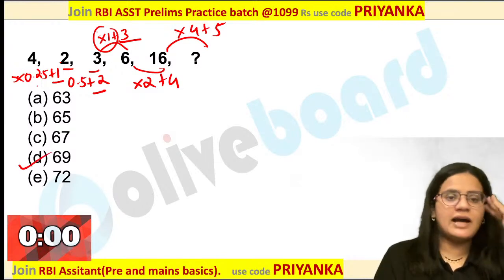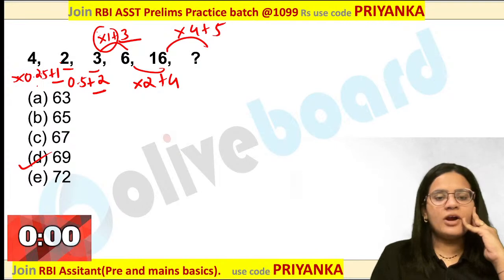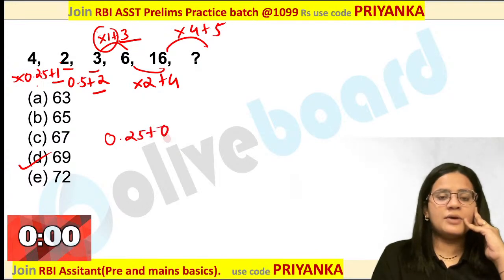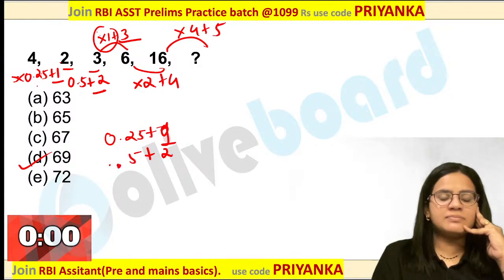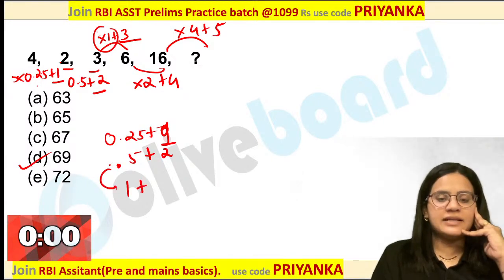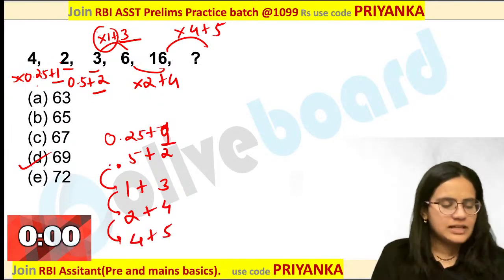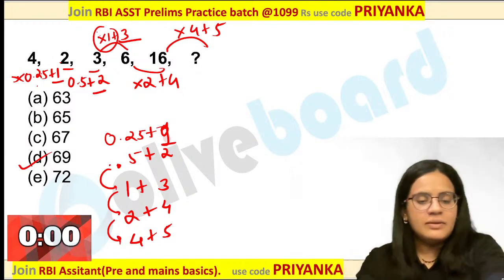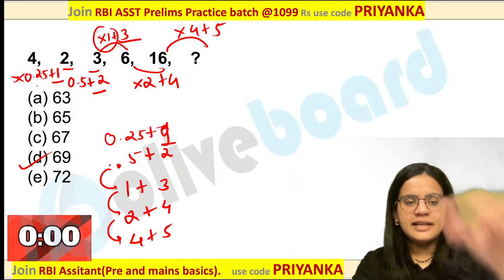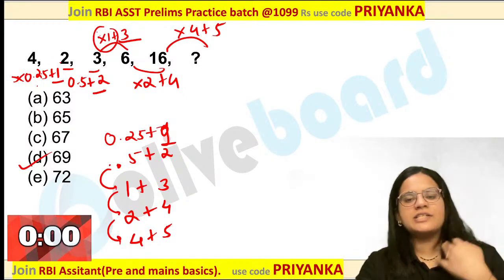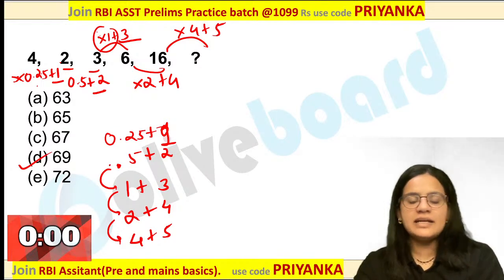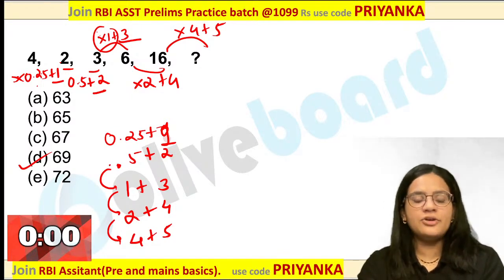Deepen, please check the value over here. It is nothing but 0.25 plus 1. Then you have 0.5 plus 2 over here. Are you getting it? So this is becoming double. That is 1 plus 3. Again this is becoming double, 2 plus 4. So you have to make this double and add the next value, which is nothing but 5 over here. Everybody is following this logic? Really wonderful logic based on the fractional value over here. Everybody is getting it. Dhruv also got it now. Very good. Perfect one. Everybody is following this one.